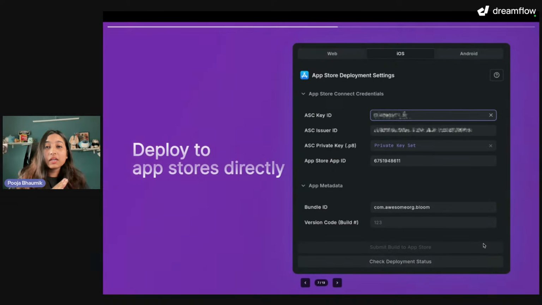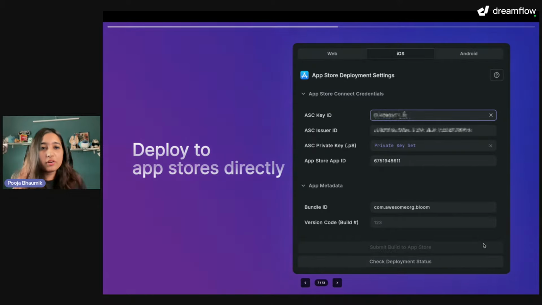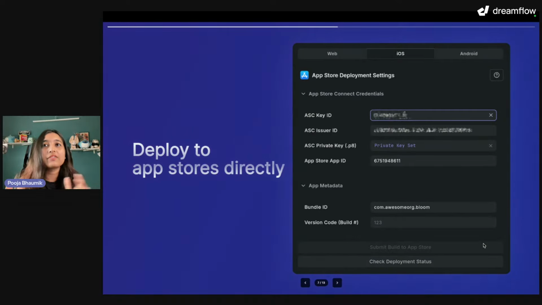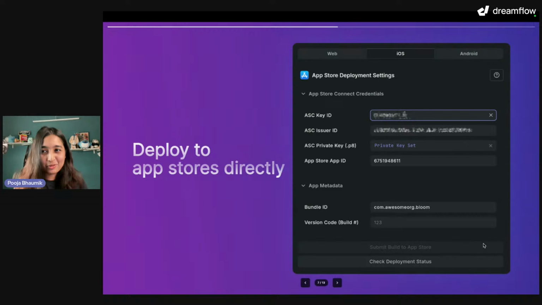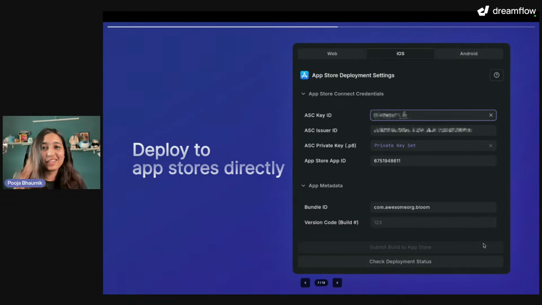And of course, if you're talking about mobile apps, you probably know, if you've ever deployed an app, it's a whole new process. It's a whole advanced process. I think a lot of us probably just lose the confidence when we have to deploy to App Store and Play Store. Is there anyone in the chat who has an app that was deployed to App Store or Play Store in the past? And how difficult was the process for you? How many days did it take you to just figure out the CI process?